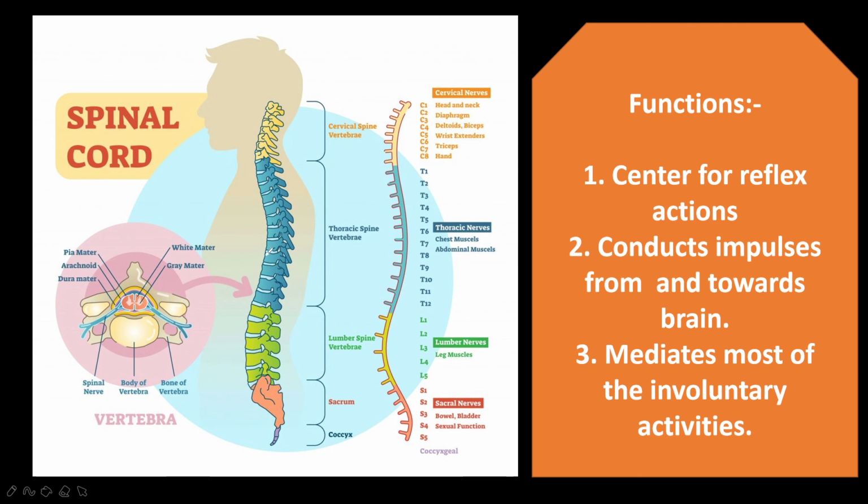So it has membranes which are called as meninges. Spinal cord is surrounded with so many membranes. They are called as meninges. So here how many pairs of? 31 pairs of nerves arises from the spinal cord. So the spinal cord is concerned with spinal reflex actions and conduction of nerve impulses to and from the brain.